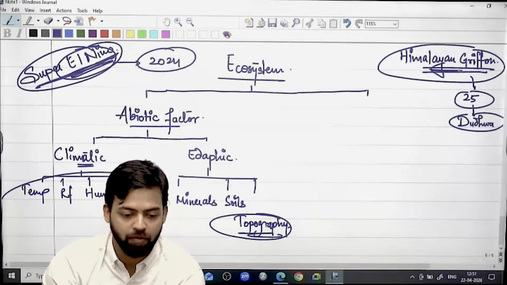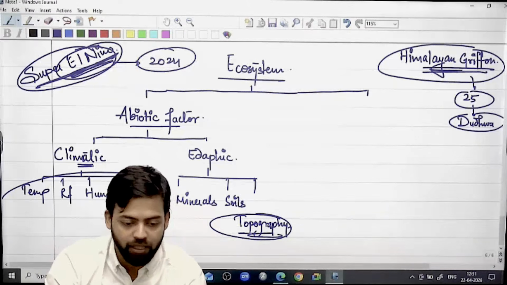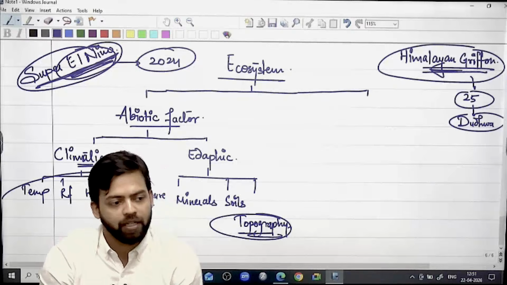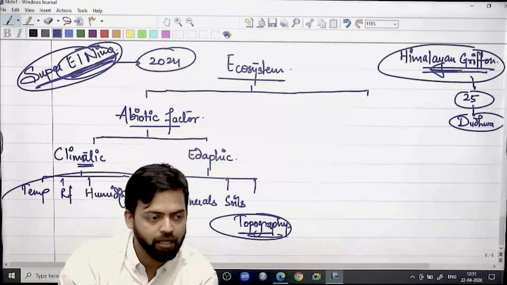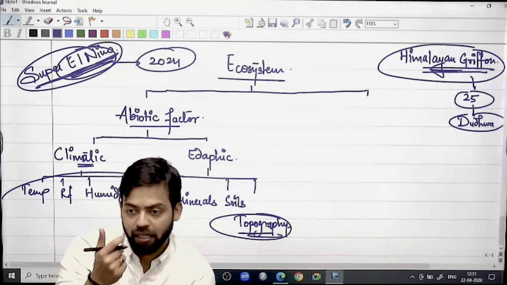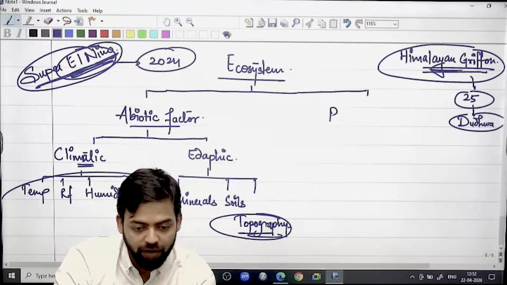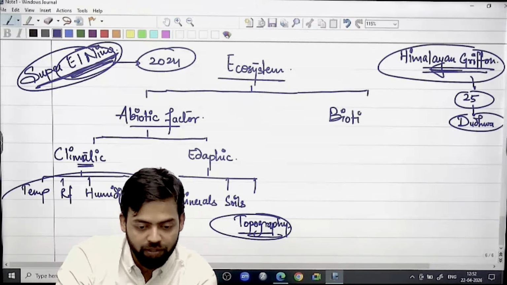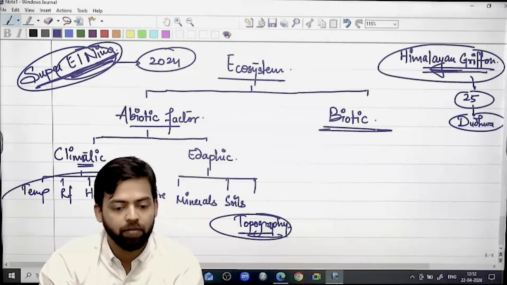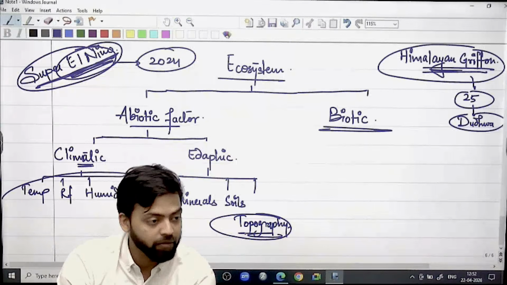Vulture species become important. And vultures, if we see, we have to talk about the Indian gyps vulture, we have to talk about the Himalayan griffon, their role in the ecosystem, different types of species, different types of consumers if we have to see. So from the topography point of view also they become important.